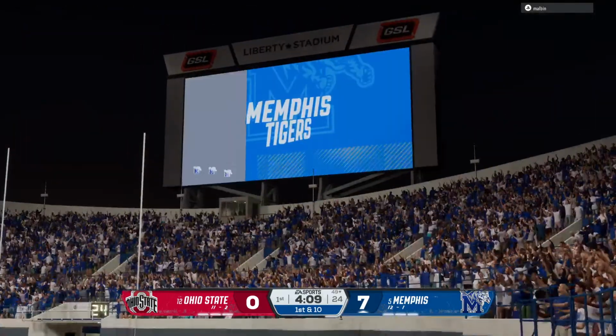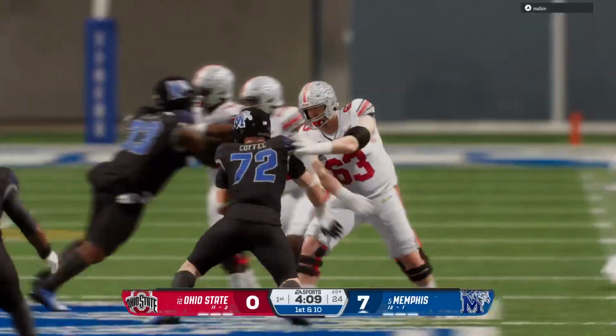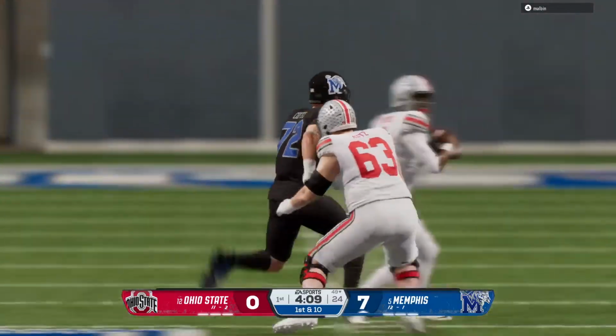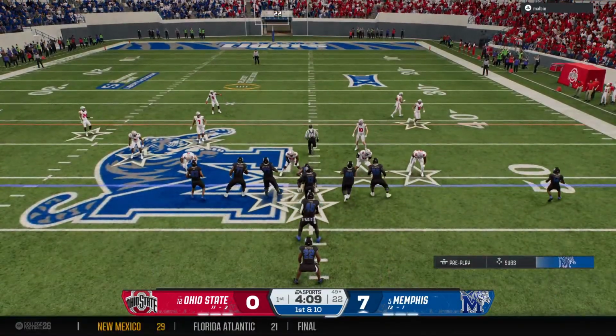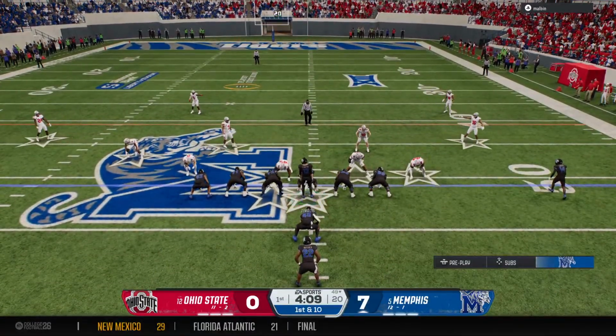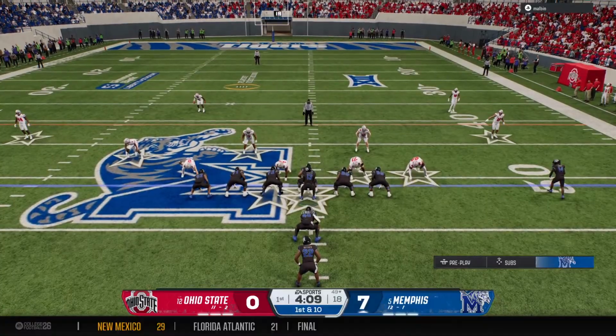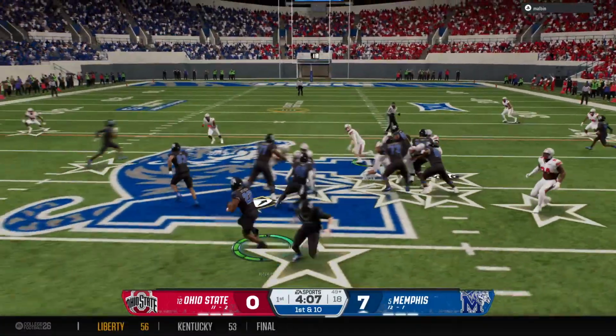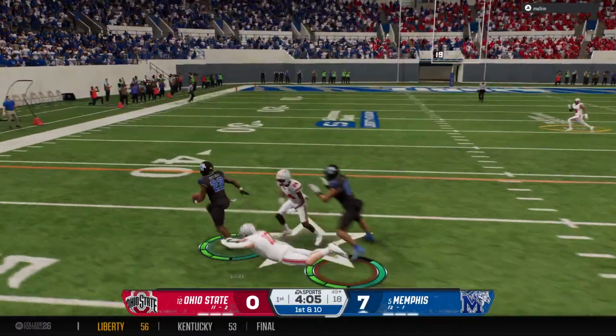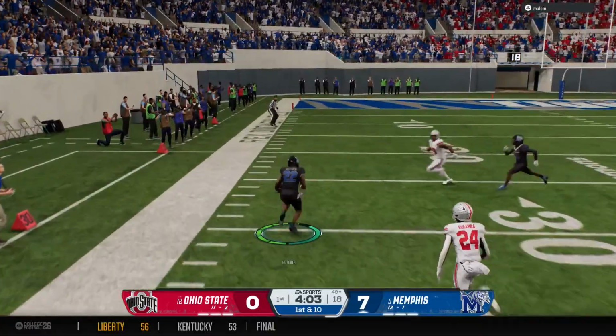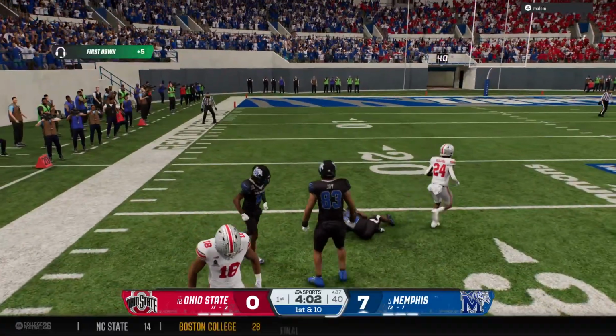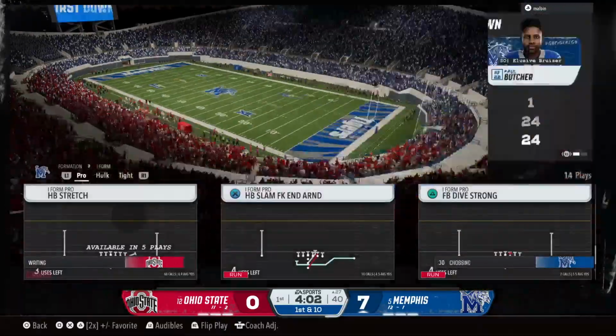Chris, I like the call here going for it on 4th down, but the receiver has got to do a better job of knowing exactly where that first down marker is and run that route a yard or two beyond the sticks to be able to give yourself a chance to pick up the first down. Instead, the defense comes up with a stop and they get the ball back. Tackle made after a big play all the way to the 27.